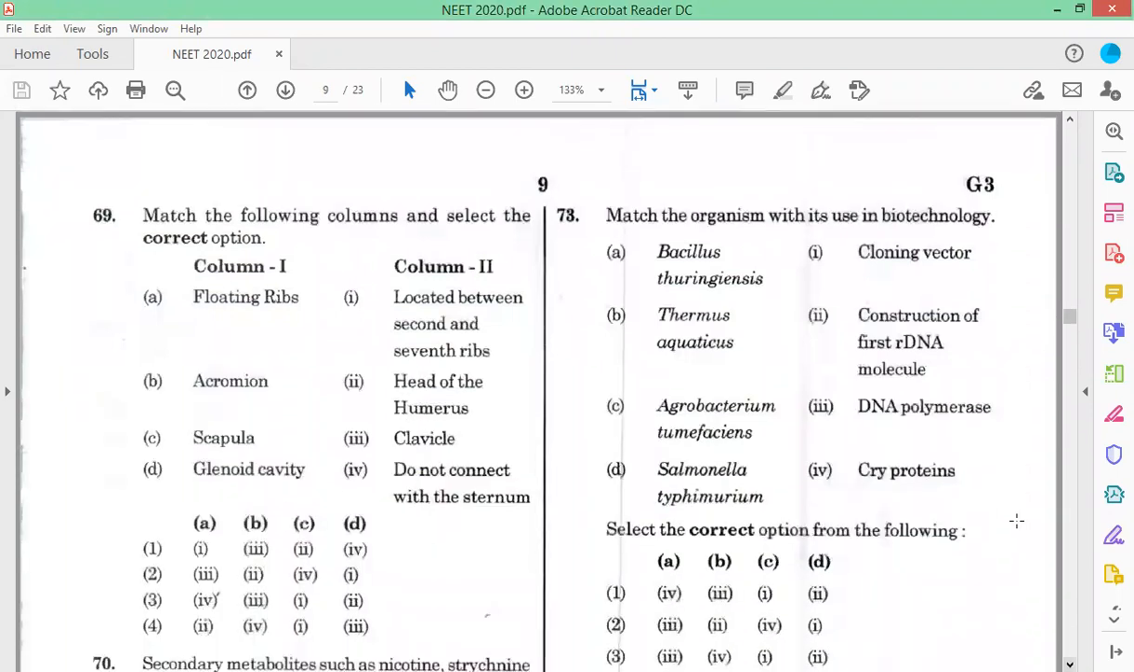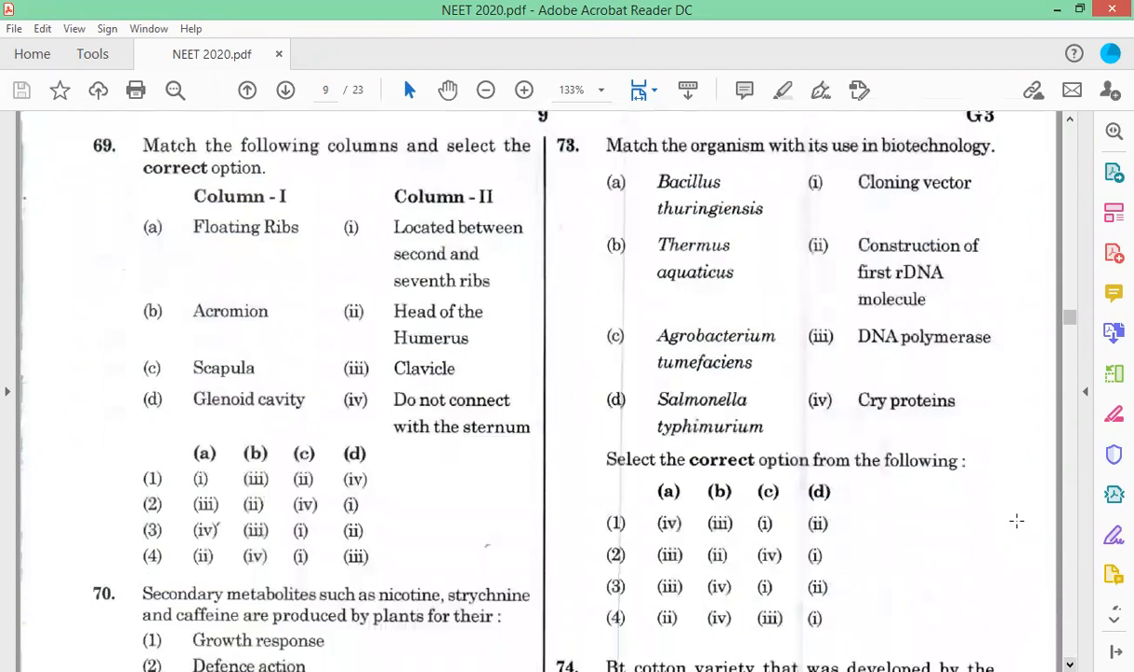Question number 69. Match the following columns with the floating ribs, acromion, and scapula glenoid cavity. So, the answer to 69 is 3. Floating ribs do not connect with the sternum.